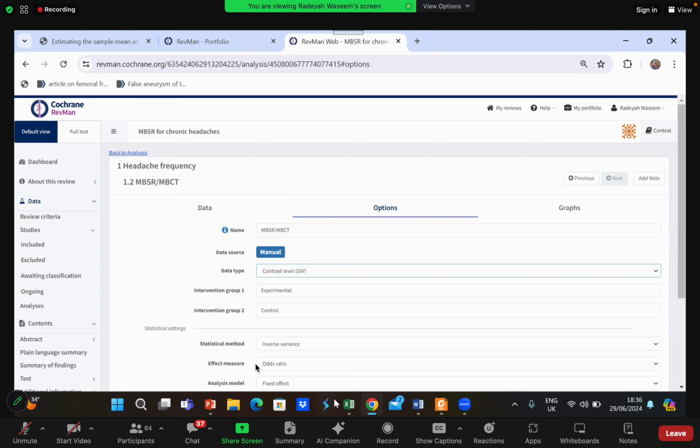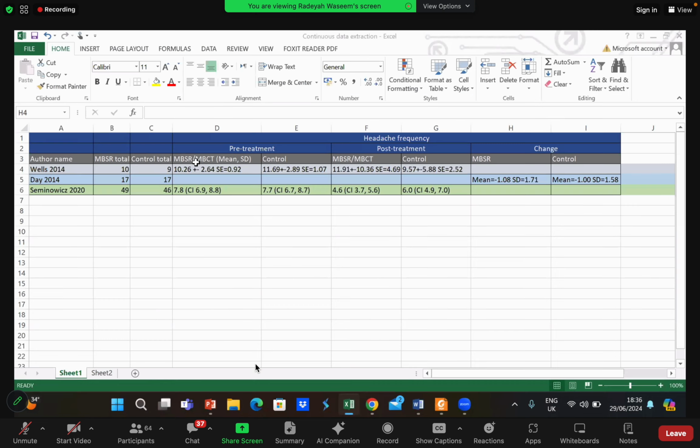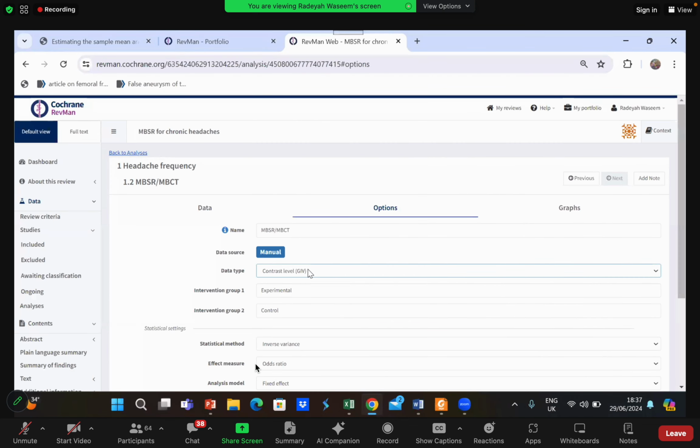I labeled that analysis as my intervention group because right now I am only going to calculate the change in my intervention group for both of these studies. What I'm trying to do is calculate the change in the intervention group for both of my studies, pre-treatment and post-treatment change. That is why I will not use continuous. I will use generic inverse variance. This is the second place I'm using generic inverse variance.